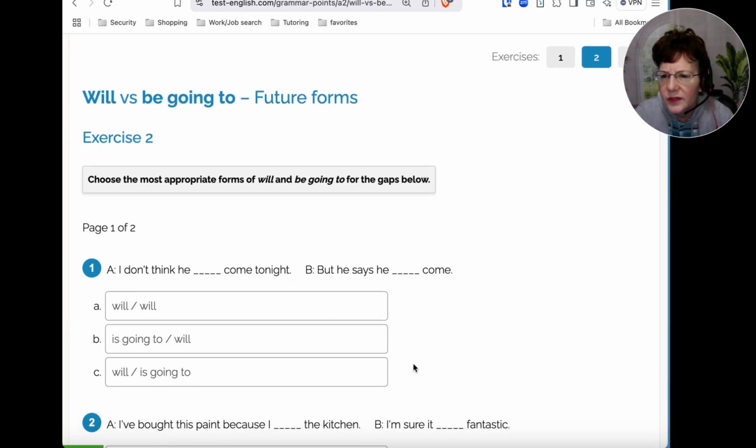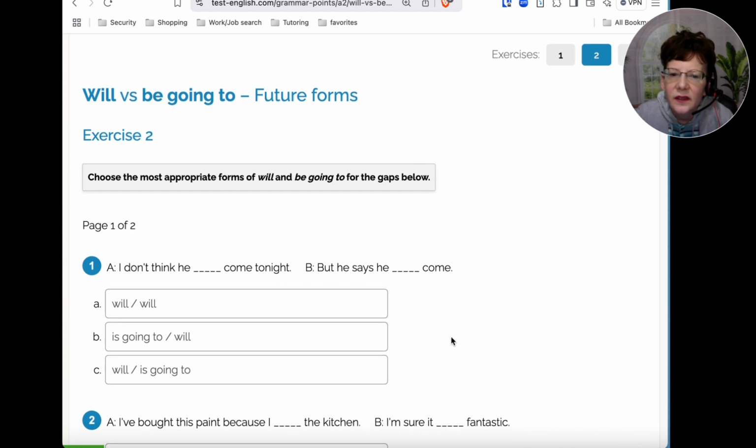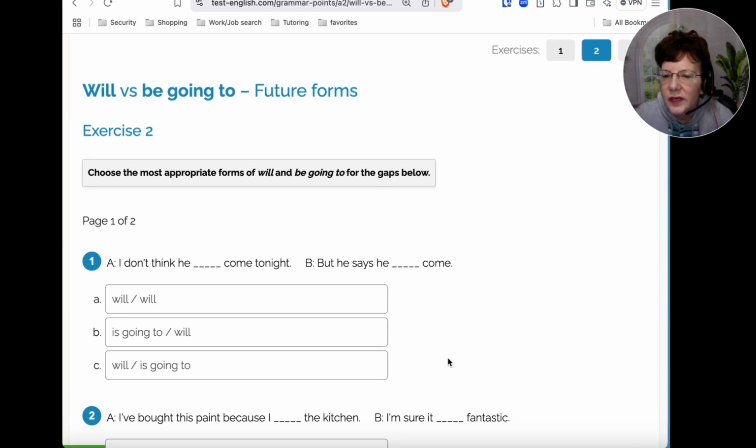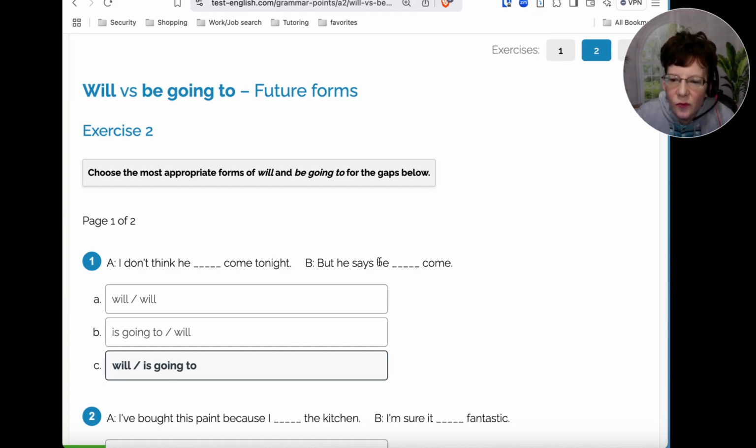So we're going to use will for sure in the first blank. So if you chose C, will, and then this with is going to, that looks correct. I don't think he will come tonight, but he says he is going to come. So he plans on it, even though you don't think.